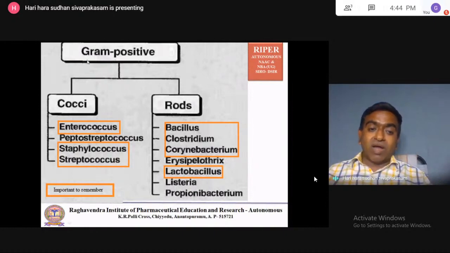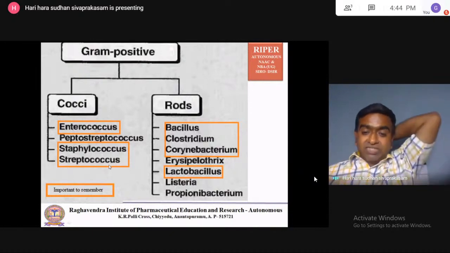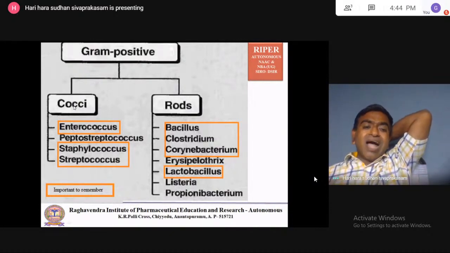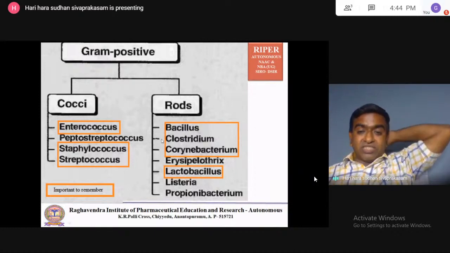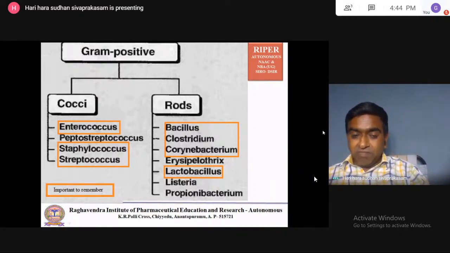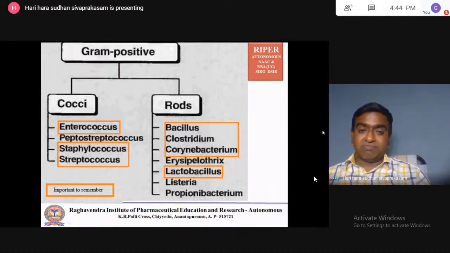Gram-positive organisms: Enterococcus, Peptostreptococcus, Staphylococcus, Streptococcus. So mainly cocci are gram-positive ones. Gram-positive rods: Bacillus, Clostridium, Corynebacterium, Lactobacillus, Listeria, Propionibacterium. In this, I have marked in orange what you have to remember. You have to memorize.